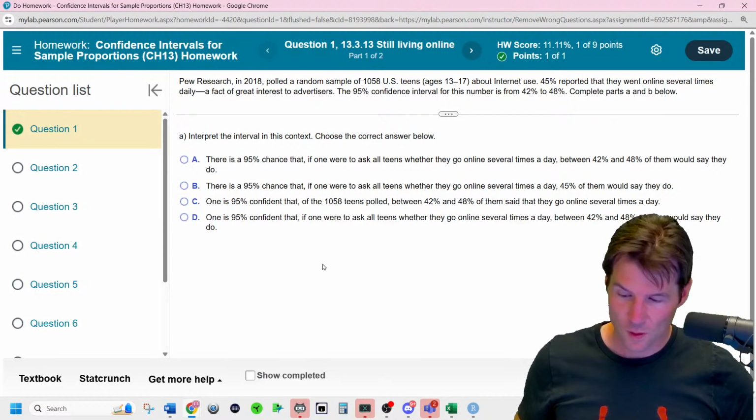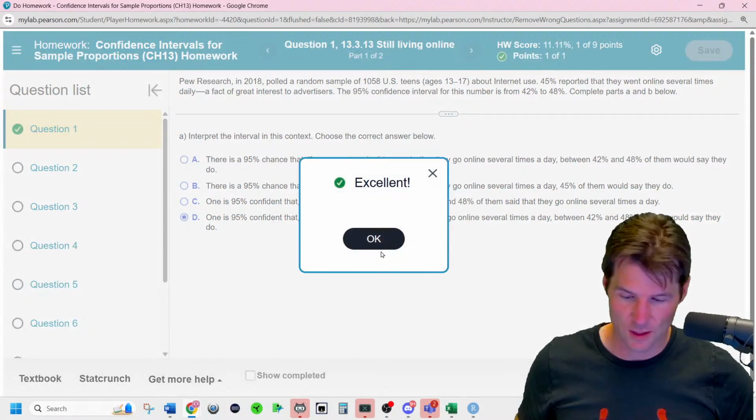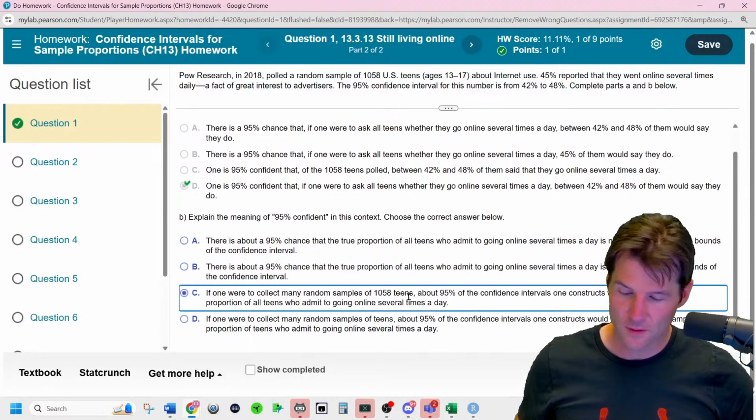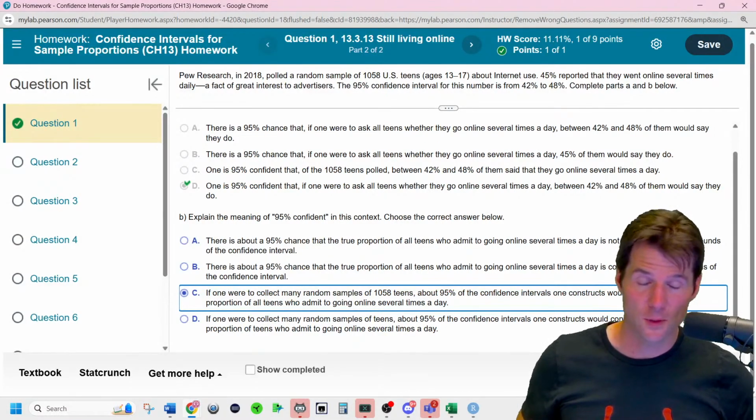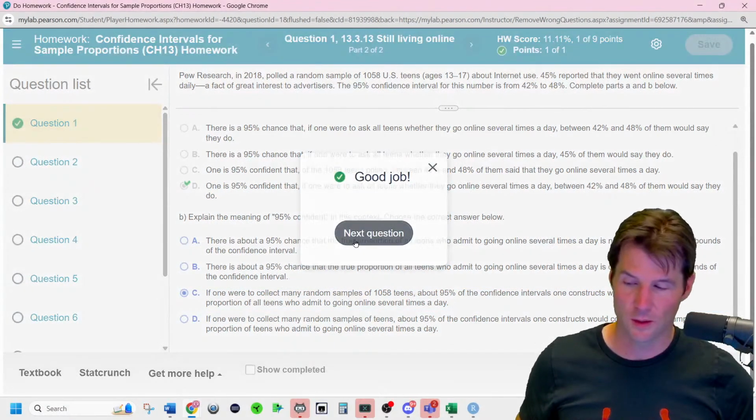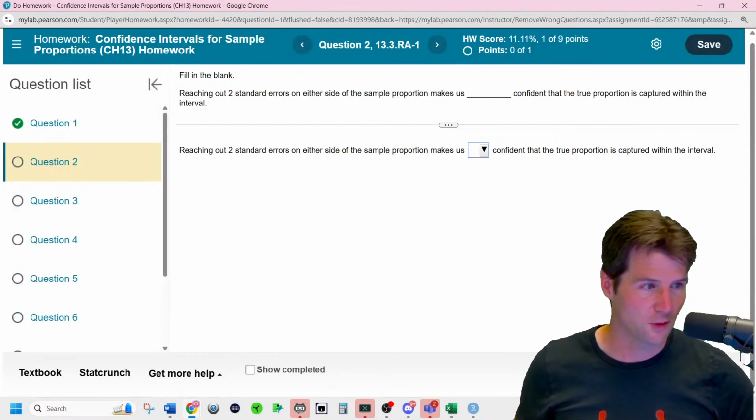So one is 95% confident that the truth for the full population is contained in the interval. And then if we were to make a bunch of intervals of this same sample size, about 95% of those intervals would contain the truth. 95% of 95% confidence intervals contain the truth.